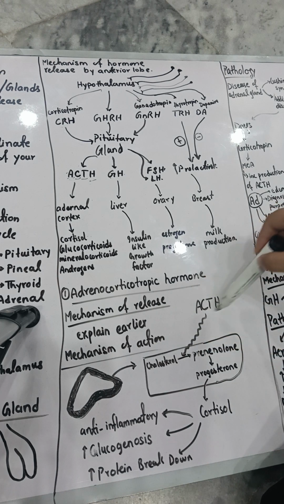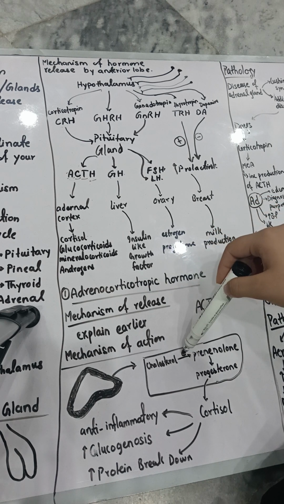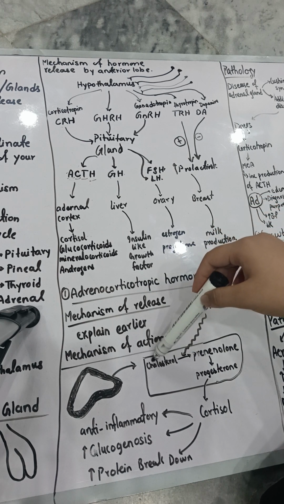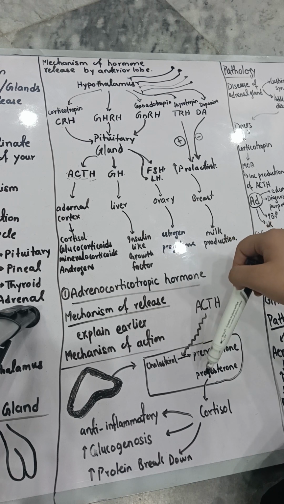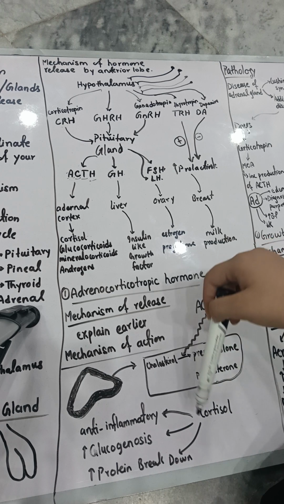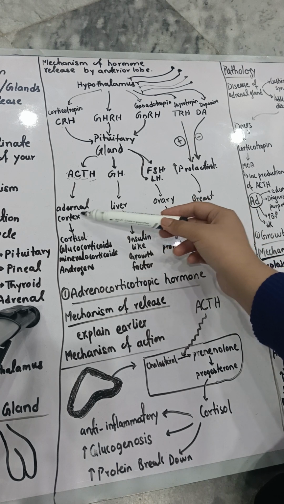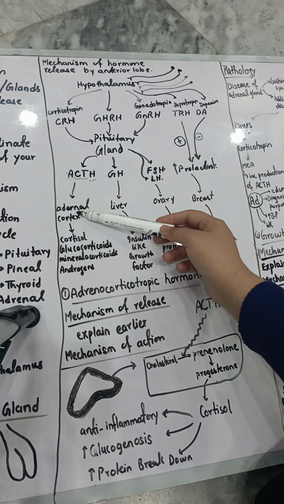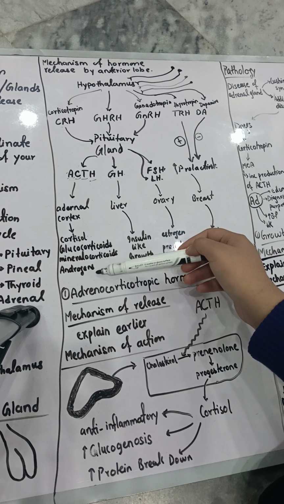Now when the ACTH, this adrenocorticotropic hormone, comes, it will interact with this receptor, causing the conversion of cholesterol into pregnenolone. Pregnenolone will convert into progesterone, and progesterone will convert after various processes into a hormone called cortisol. So you have seen how the adrenal cortex produces cortisol. Similarly these other hormones are also produced.